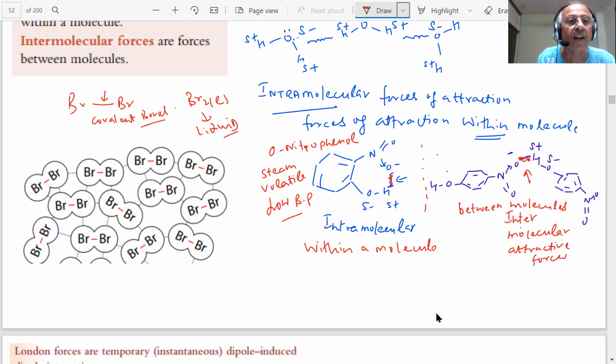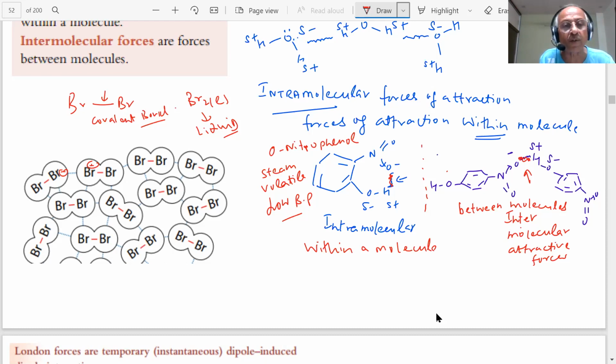Okay? And the symmetry of these electrons is destroyed, and one end becomes negative, the other end becomes positive. So instantaneous dipoles are developed. These are temporary dipoles.